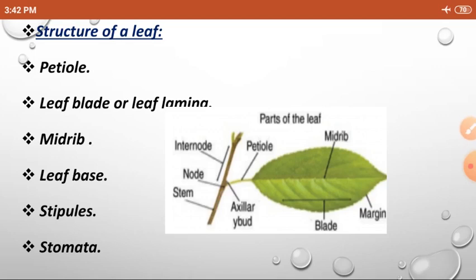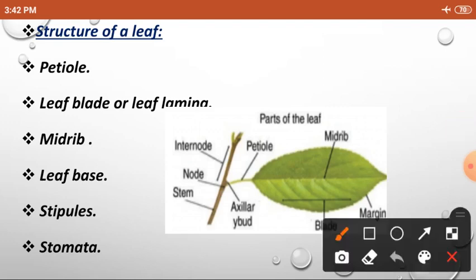Okay. So what is the first point? Petiole. What is a petiole? The leaf has a stalk called petiole. Stalk means like a stem, the leaf stem. So this part is called petiole. And next, the flat portion of a leaf is called leaf lamina or leaf blade. On the lamina, we can see the main vein, the center vein, that is called midrib. And the sub veins arise from this center vein.